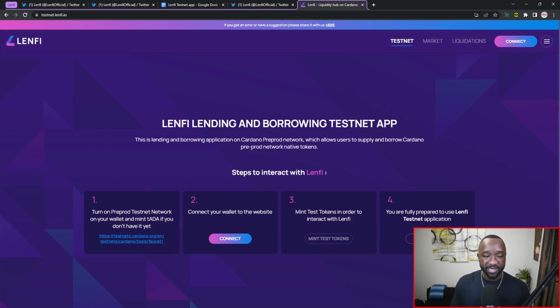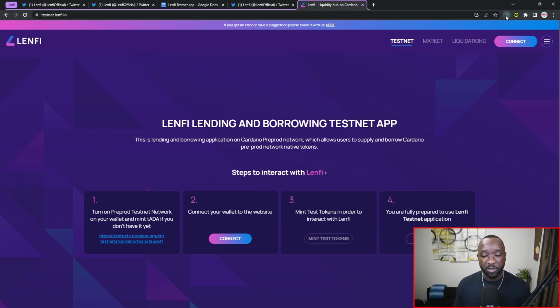So in order to gain access to the testnet, you can head over to testnet.lenfi.io. The very first thing we need to do is go ahead and connect our Nami wallet to the pre-prod network. Trying to use this protocol on any other network will fail.